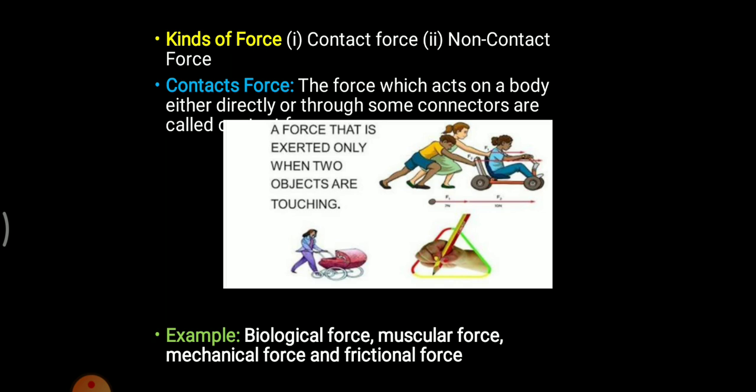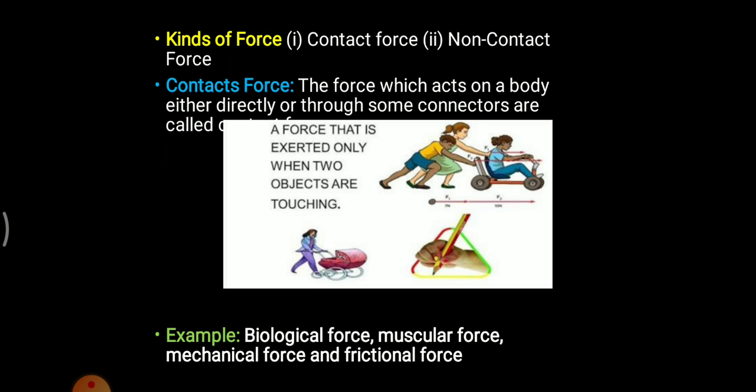Now basically there are two kinds of forces. The first one is contact forces and the other one is non-contact forces. Contact force is the simplest force, as the word itself says, where you have contact between two bodies. The force which acts on a body either directly or through some connectors is called contact force. Directly means, for instance, if two objects are interacting with each other, then you will say there is a direct contact between them. With the direct contact between those two objects, a certain motion would be there, which is nothing but a contact force.